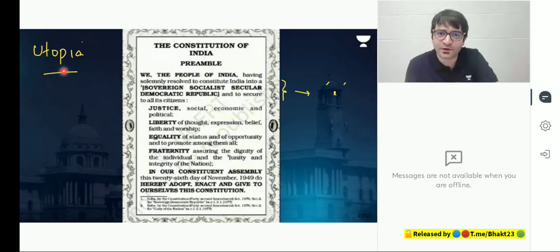Liberty of worship, yes, it is secularism. We will not tell you that you should stop worshipping your religion. In your own private space, do whatever you want to do. That's secularism because the state is not interfering.